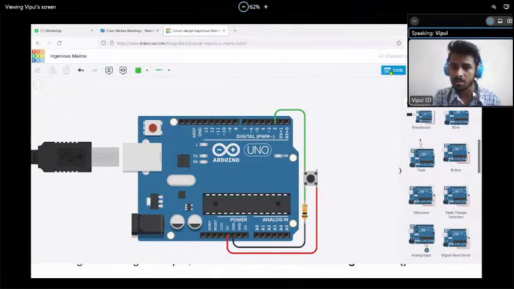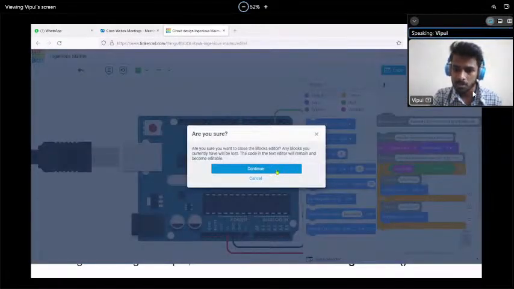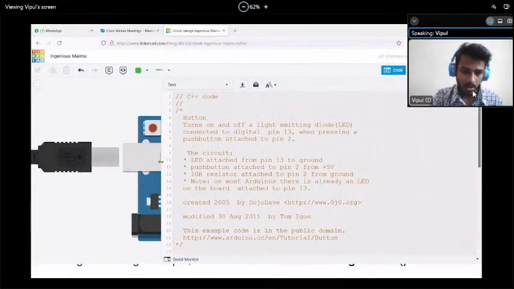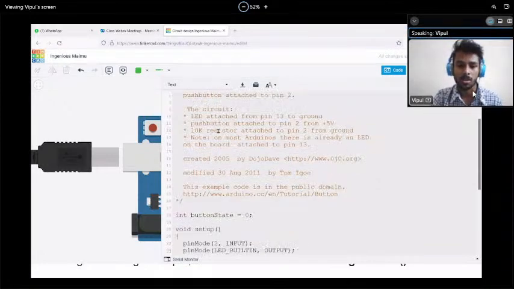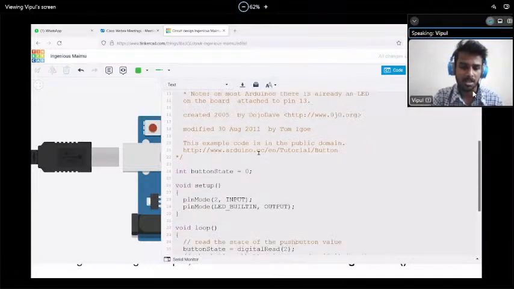If we go to the code, I'm selecting text mode and expanding this. Whatever part is after the slash is the commented part, which is not going to execute inside the code. It is used just for explaining and elaborating the code. What pins are we using? That is one kind of information there.